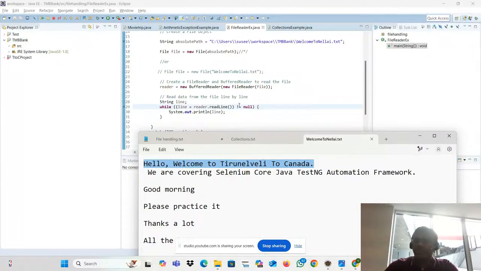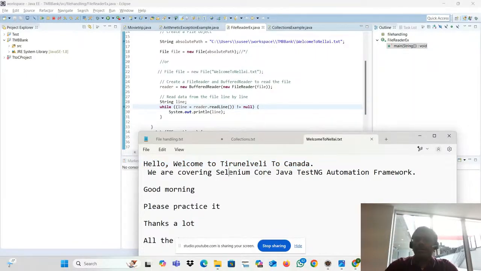My line contains some data. So what is the condition I put? This line should not be null. Yes, I have the data. No problem, go inside, then print the data. Then what will happen? It's a looping statement, right? Same stuff. It will keep looping, and it will go to the next line.